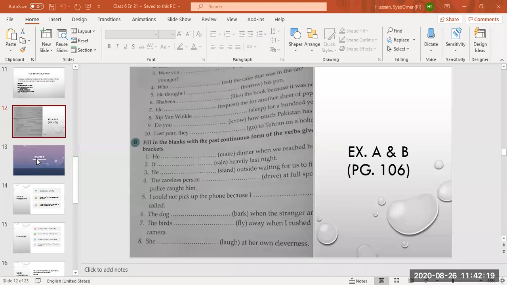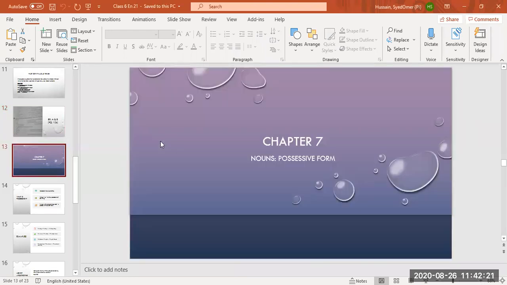Don't open your books. First, you have to understand the concept. That is very, very important. Chapter number 7, nouns, possessive form. We did it in class 5. Very few sentences we did. Okay. Now, first of all, understand the concept.